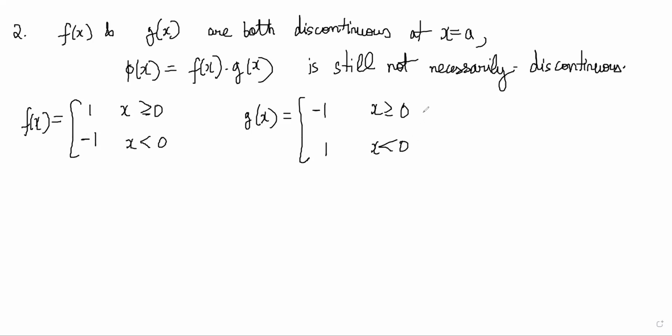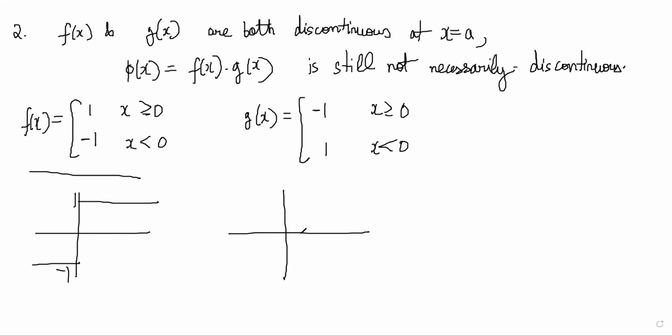Now these are clearly discontinuous functions, no? Look at the function graph, it is like this and like this. This is f(x) and the g(x) function is opposite of that. These are clearly discontinuous functions. Now the product phi(x) = f(x) g(x) is nice actually, because it becomes -1 everywhere.